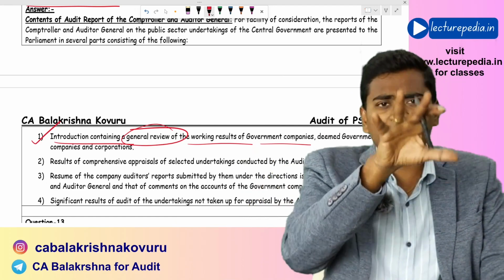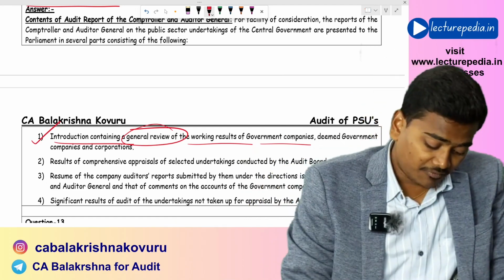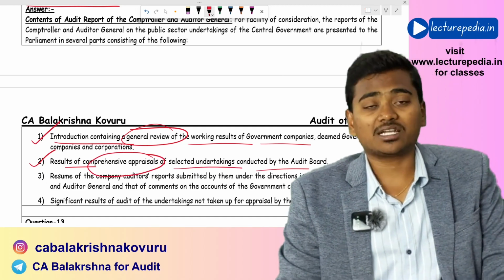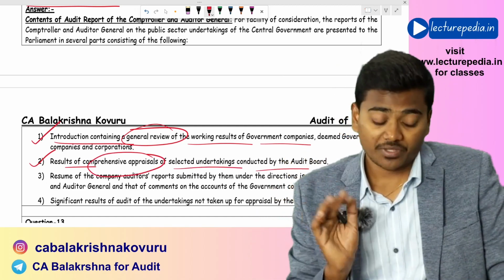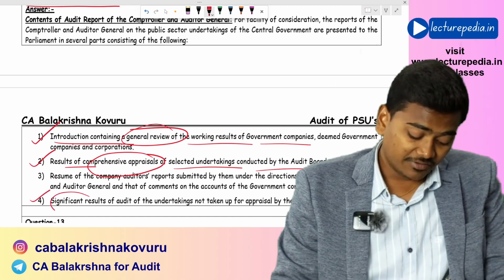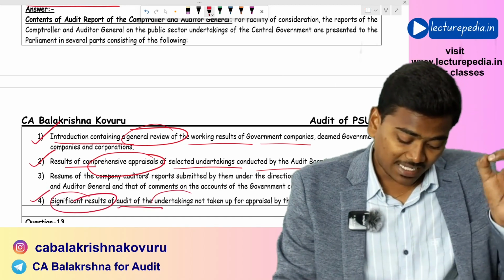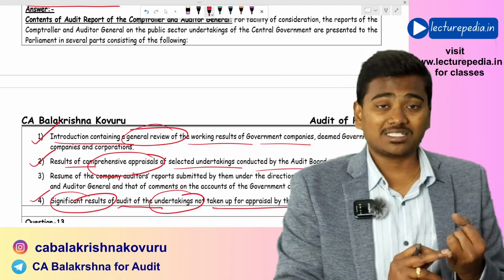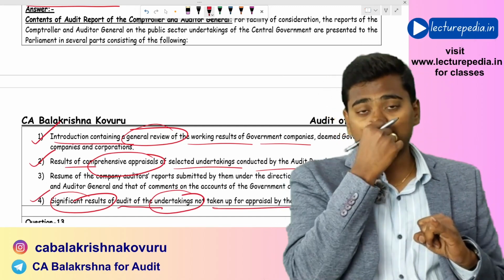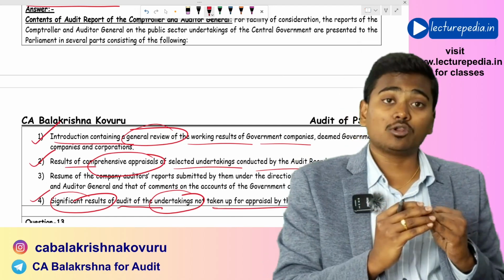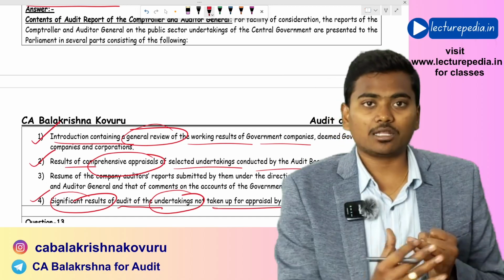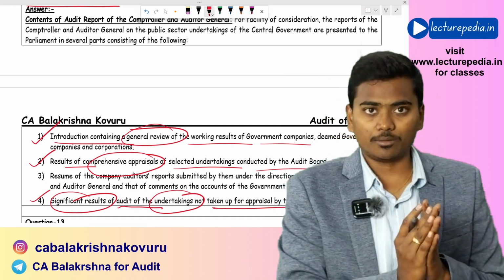Regarding this, a brief introduction will be given. After that, results of the comprehensive appraisal of selected undertakings that has been conducted by the audit board, and also you will give significant results of audit of undertakings not taken up for appraisal by the board. Okay, you will present the results of comprehensive appraisal that have been taken up by the board, and you will also present significant results of those entities which have not been taken up for comprehensive appraisal.